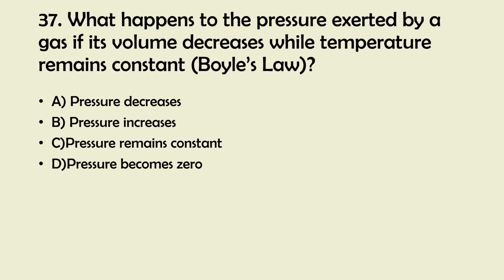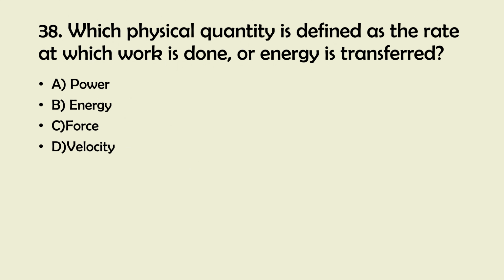And the right answer is 38. Which physical quantity is defined as the rate at which work is done or energy is transferred? A. Power. B. Energy. C. Force. D. Velocity.